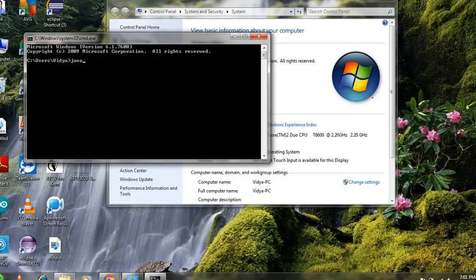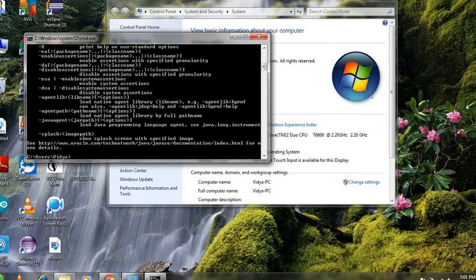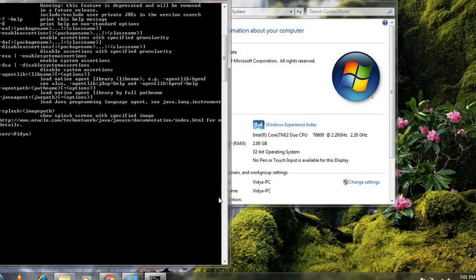and just type java. It will show the information on how to use Java. Which version of Java has been installed in my machine? How to check that? Using java minus version, you will come to know which version of Java has been installed. So 1.7.1 has been installed, which is an updated version of that.